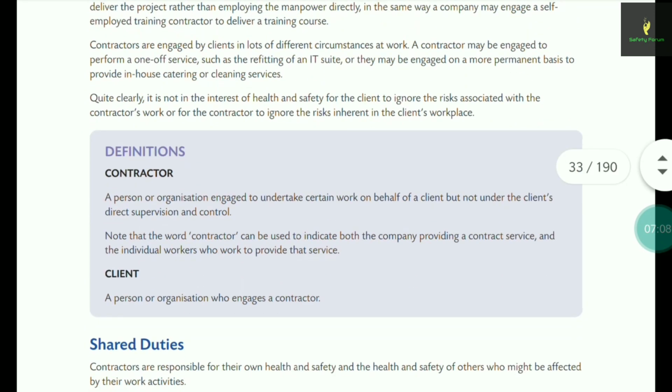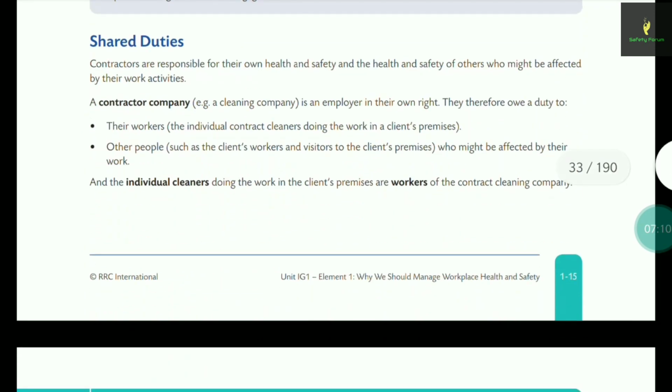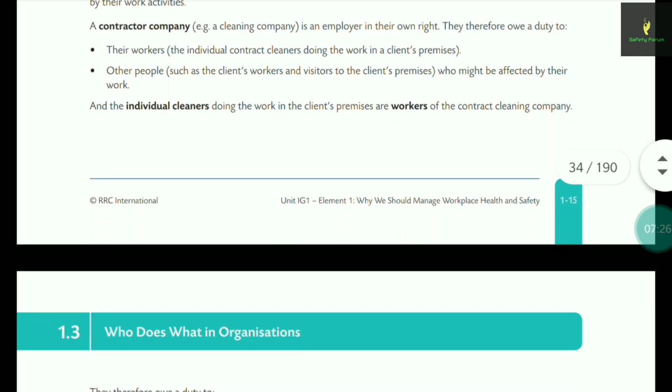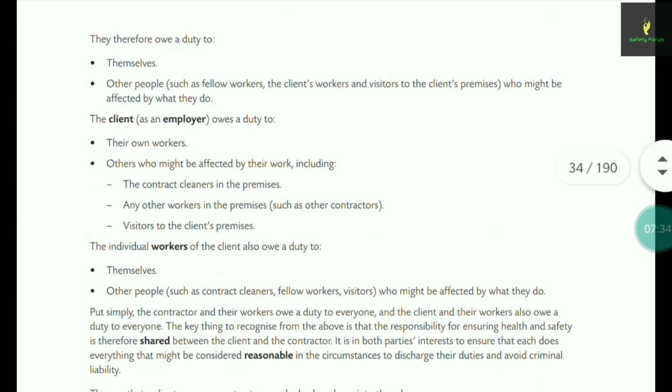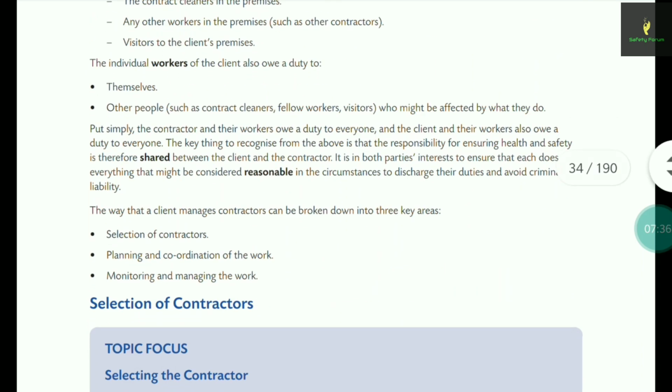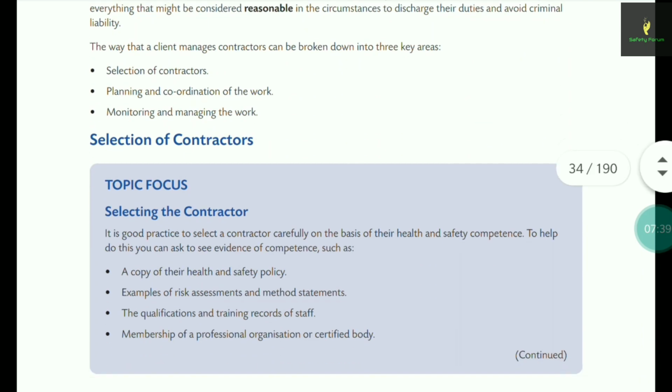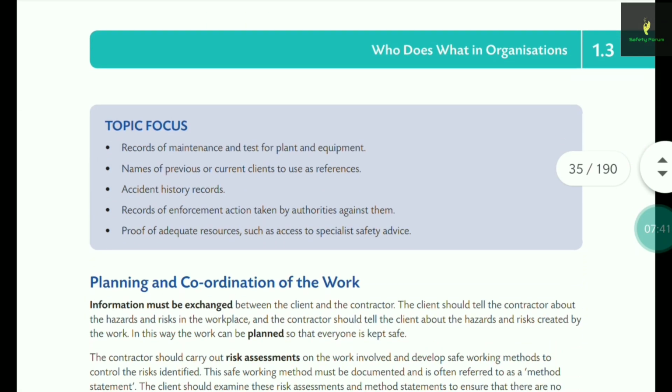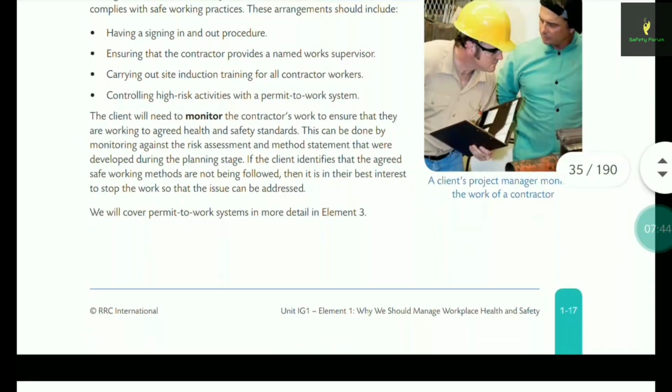Contractor: definitely you have to remember the documents which have to be checked for the contractor, right? They can give a scenario where the contractor failed in their work, and they may ask you what documents were supposed to be checked before giving the work, before giving that contract to the contractor. So don't forget to check the points. Check this question about selection of contractor. It is very important what documents you will check.